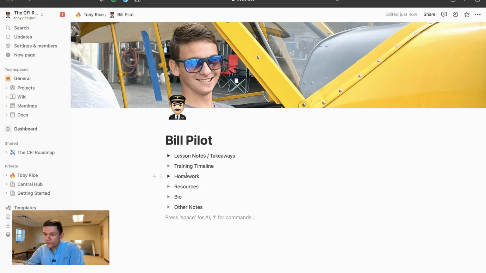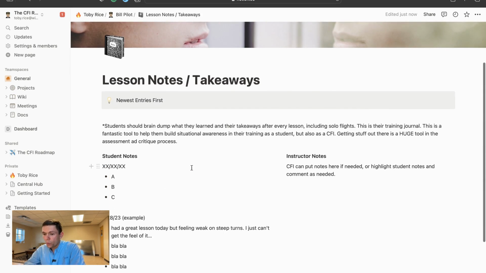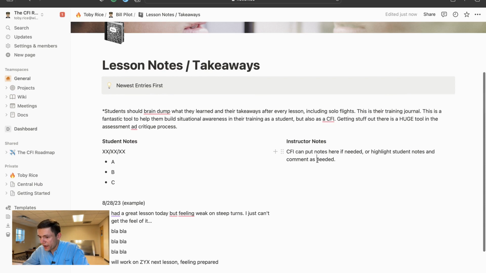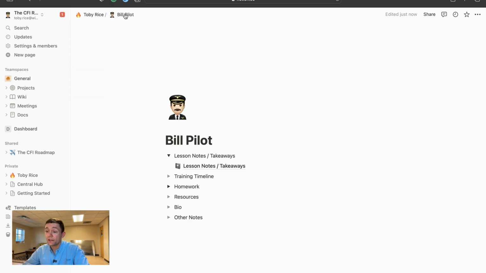One of my favorite features about this page is under lesson notes. You can click on this page and it takes you to a page where you as the CFI and the student can go in and put the date and the points they learned on that lesson. So for example, I had a great lesson today, but I'm feeling weak on steep turns. I just can't get a feel of it. I will work on this on the next lesson. I'm feeling prepared about it, and so on. This is a great way to get your students to think for themselves in their own assessments and their own debriefings for their lessons. And then of course the CFI on the right hand side can put in whatever they want. That's my personal favorite section of the client page.